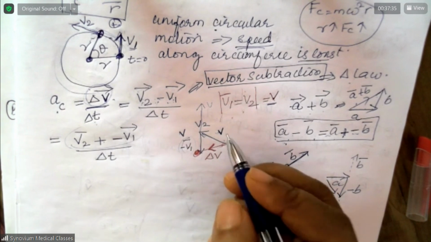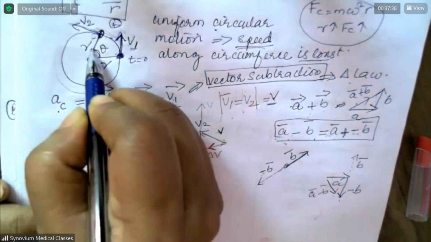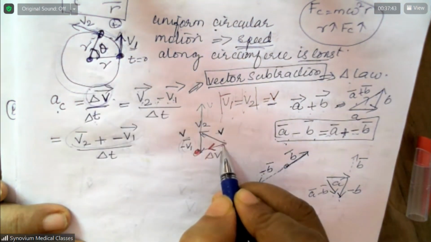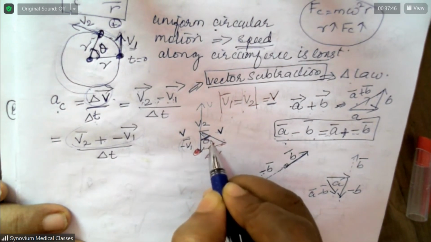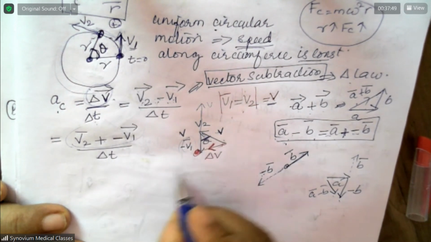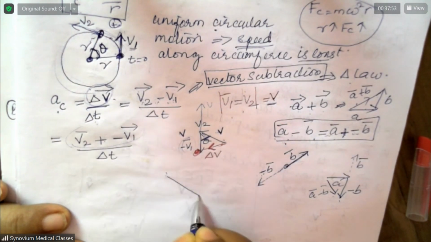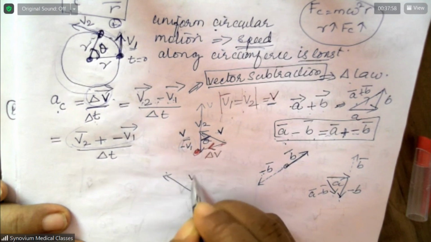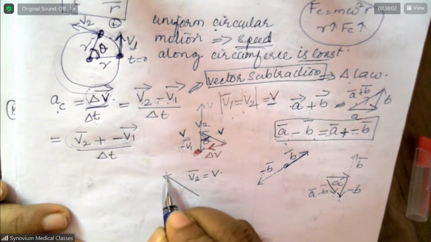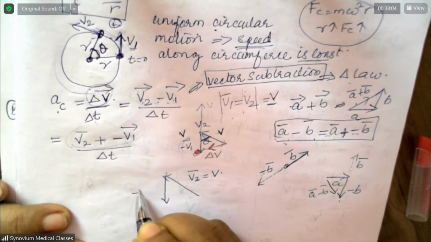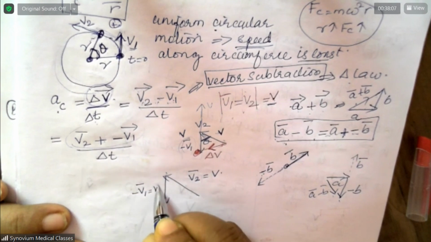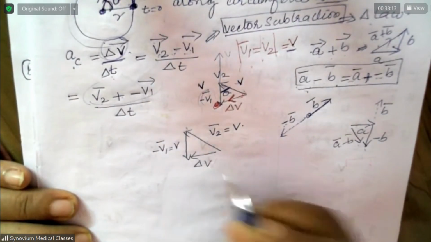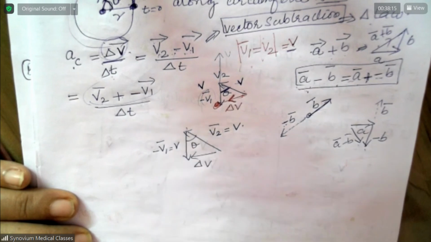Now, what is the angle between them? Theta. This angle between them is theta. Shall I draw bigger? Please try to understand. This is vector V2, which in magnitude is V. This is the vector negative of V1, which is also V. The magnitude is the same. This is the change in velocity. This angle is theta.